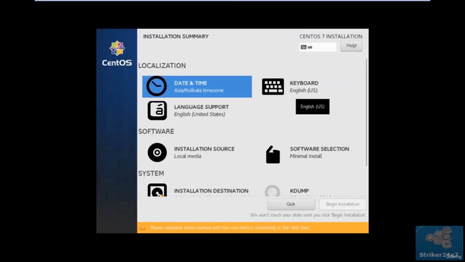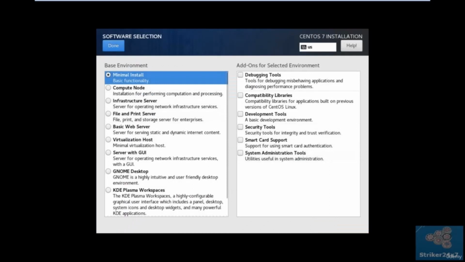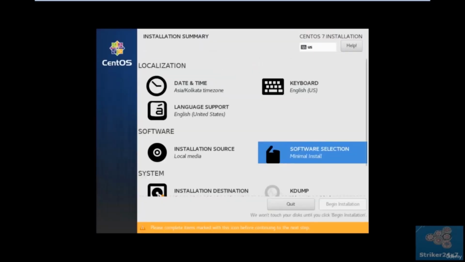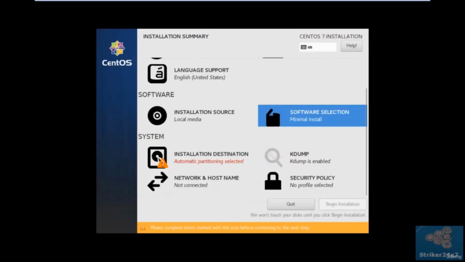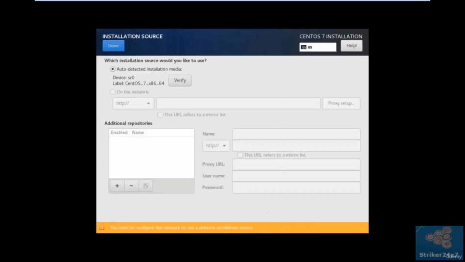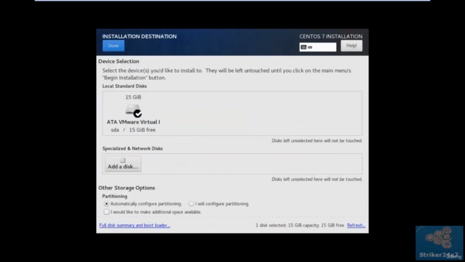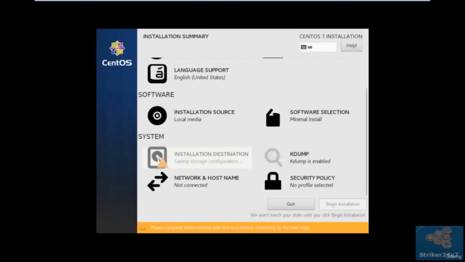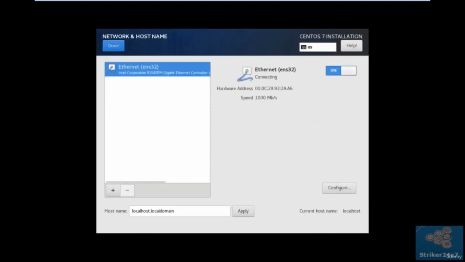Now we will choose the hard disk installation media and the type of server, and the keyboard will be US English by default. And we will check the hard disk drive state, and we will use the installation media source as well. Check. So the hard disk we have selected.